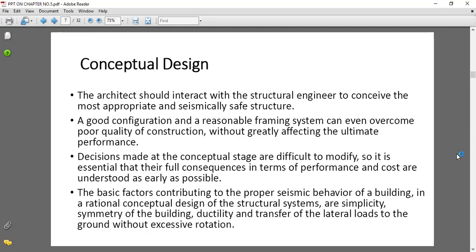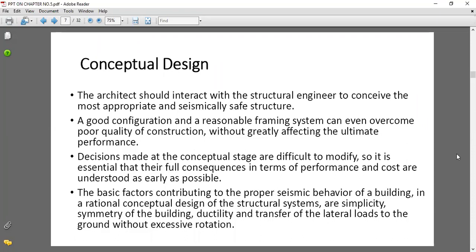The structural engineer should make a design: the design of a beam, column, slab, footing, all the structural elements. Based on this design, we are going to construct our building at the site. But before that, for the planning purpose, there is an architect, and that architect should interact with the structural engineer. Why? The structural engineer should know all the details regarding the loads coming on the structure.